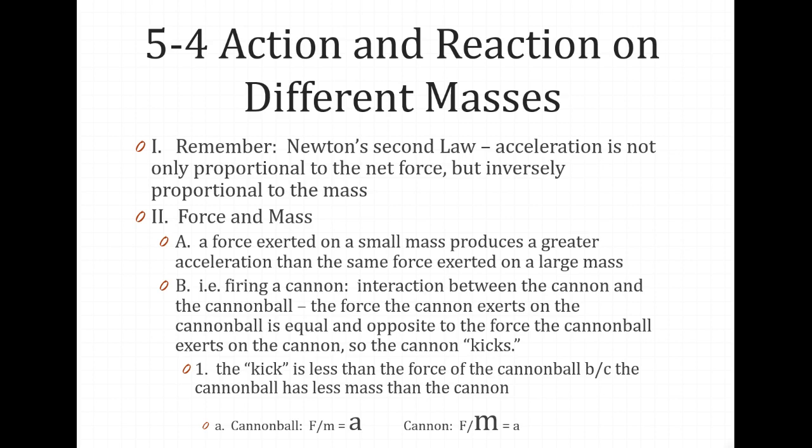The cannon is small f over large M equals a. Do you see why the change in velocity of the cannonball is great compared with the change in velocity of the cannon? A given force exerted on a small mass produces a greater acceleration than the same force exerted on a large mass.